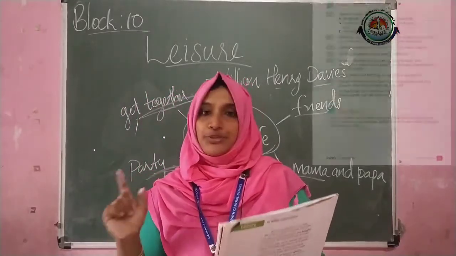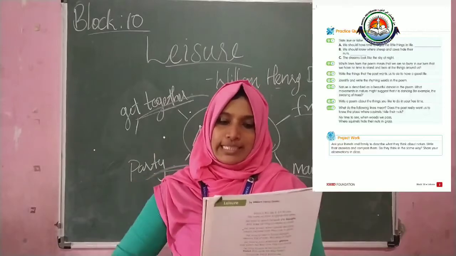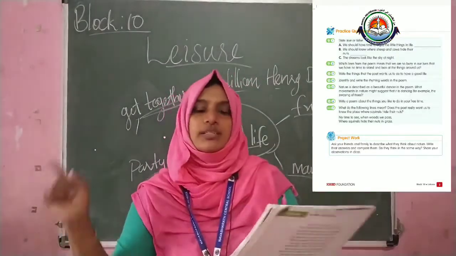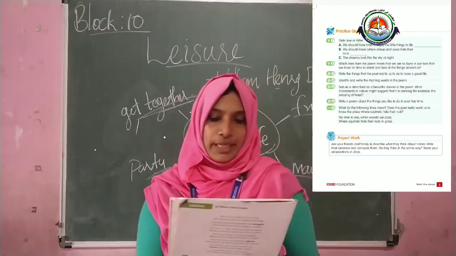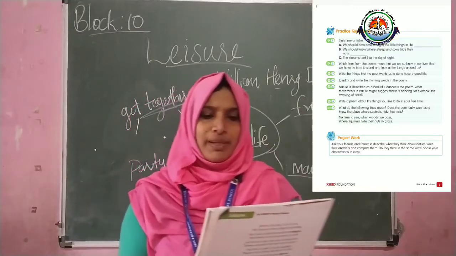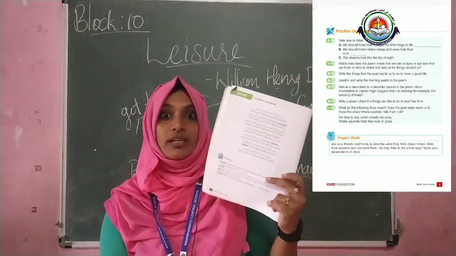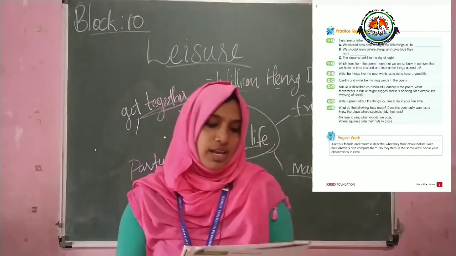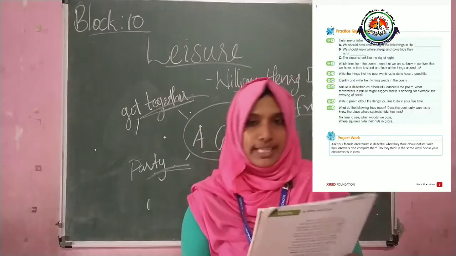First one, state true or false. A. We should have time to enjoy the little things in life. According to this poem, you have to find out whether it is true or false. What about the first one? It is true. And B. We should know where sheep and cows hide their nuts. Is there anything happening here in this poem? No, right? So it is false. And C. The streams look like the sky at night.